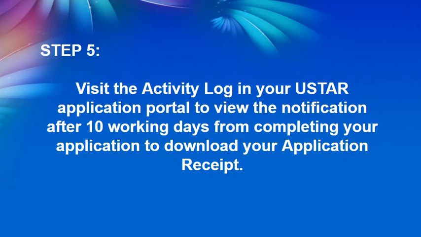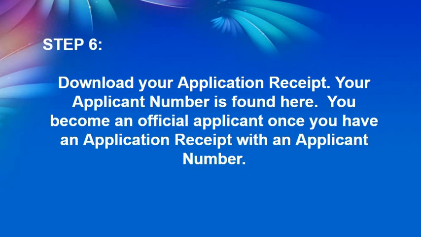Okay, and then step 5, visit the activity log in your USTAR application portal to view the notification after 10 working days from completing your application so that you can download your application receipt. And then step 6, of course, you download your application receipt. You can see it from your activity log. Your applicant number will be found there. You only become an official applicant of UST once you have an applicant receipt with an applicant number.